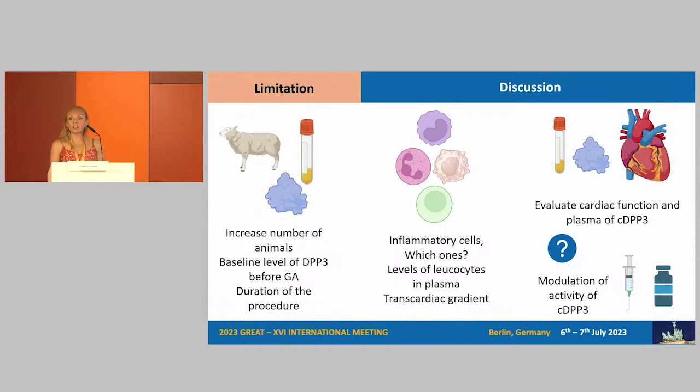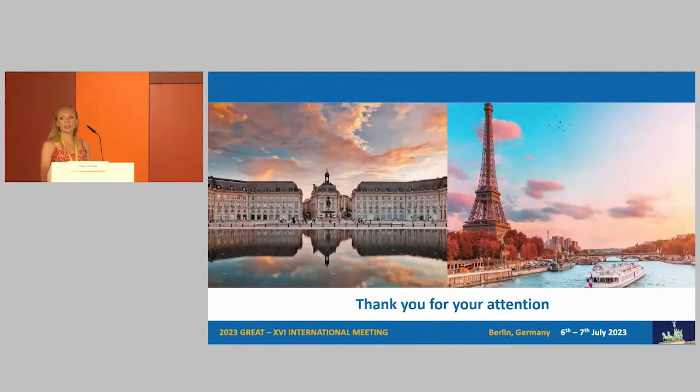We will evaluate cell counts and levels in plasma and the transcardiac gradient of the activity of cDPP-3. And what are the consequences of the elevated DPP-3 in plasma in this model? We want to evaluate cardiac function and plasma cDPP-3. If we find something, it will be interesting to modulate the activity of cDPP-3 in this model. Thank you for your attention.